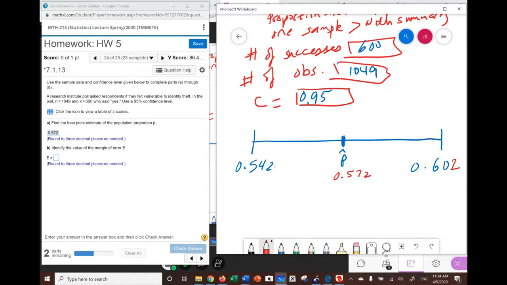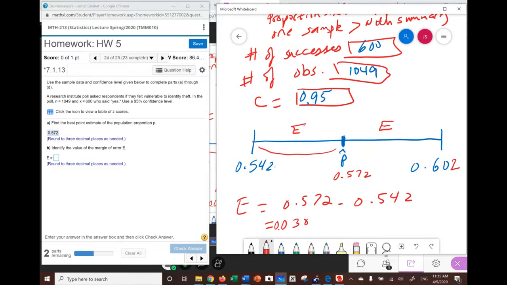Now, we know that the error is the distance or the difference in here, from here to there. So the error in this case is going to be 0.572 minus 0.542. And if you do the math in here, it's going to be equal to 0.03. So that is our difference.